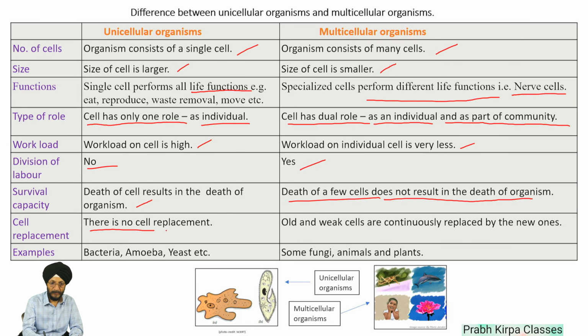There is no cell replacement in the case of unicellular organisms, but in multicellular organisms, old and weak cells are continuously replaced by new cells. Examples of unicellular organisms are bacteria, amoeba, yeast, paramecium, etc. In the case of multicellular organisms, examples are animals, plants, and some fungi.